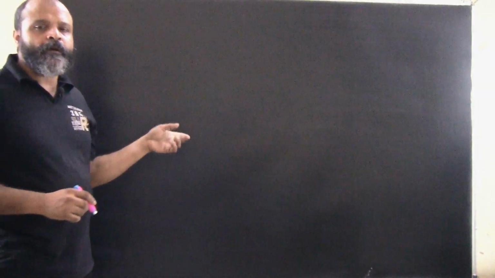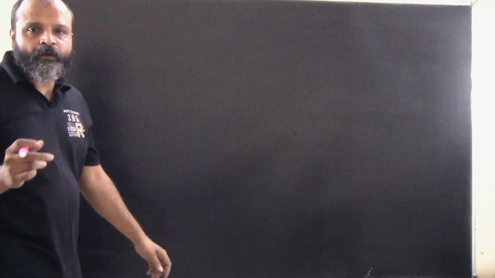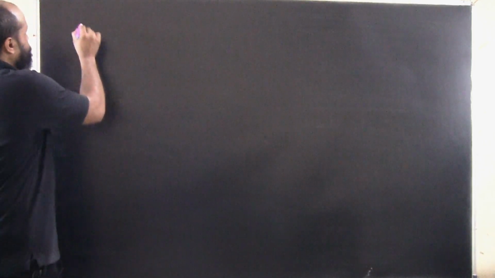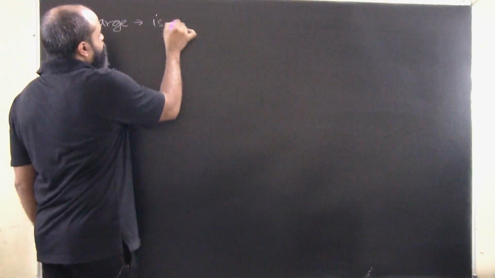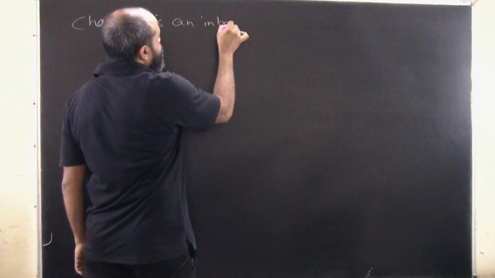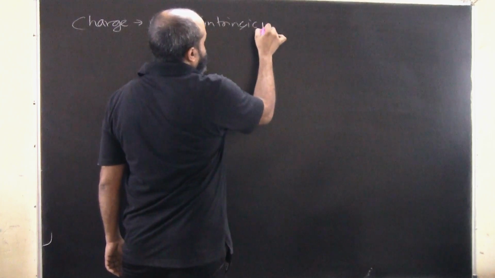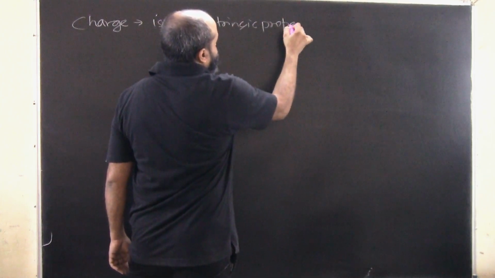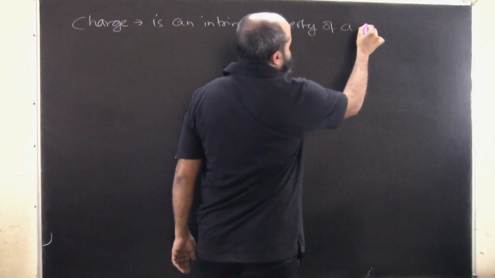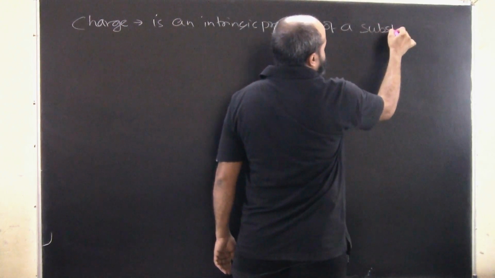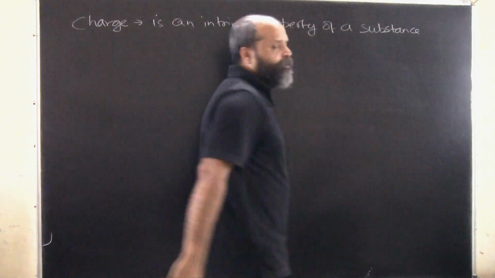All right, so talking more about charges here, what is a charge basically? A charge is an intrinsic property of a substance, and this substance can be anything: element, compound, ion, anything.